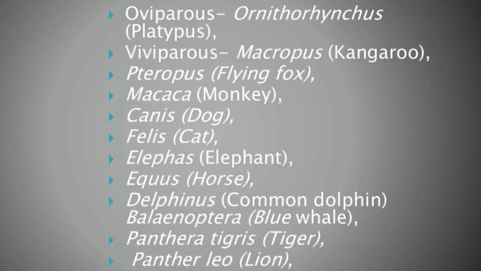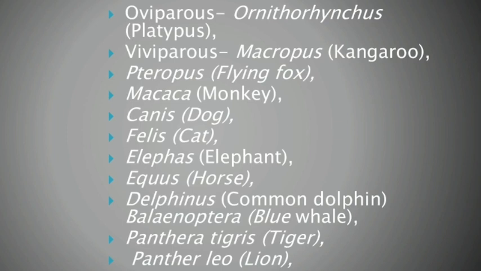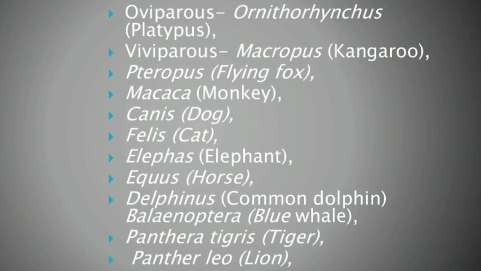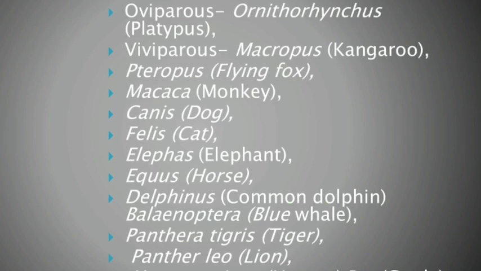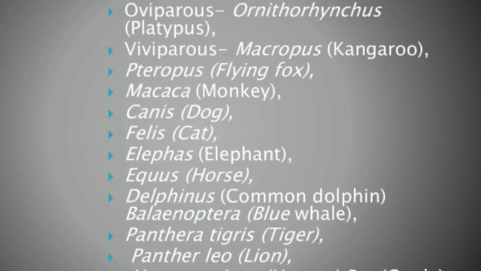Oviparous mammals. Note it. Mammals always give birth to young ones, but the oviparous mammal is the platypus. Its scientific name is Ornithorhynchus. The viviparous mammals include Macropus, the kangaroo. These are the examples of viviparous.